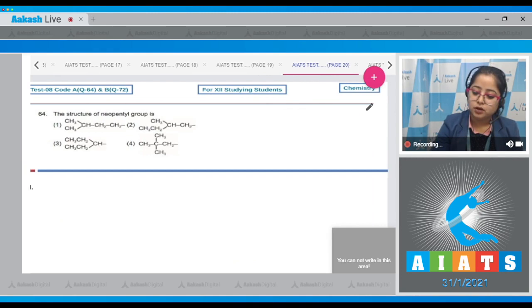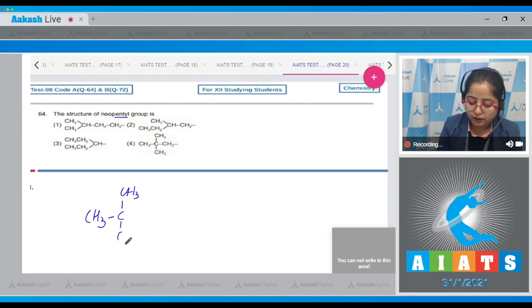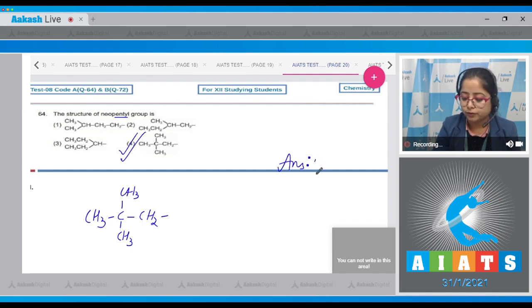Moving to next question, which is question number 64. Let's read it. The structure of neopentyl group is. Student, here I'm drawing the structure of neopentyl, a compound with 5 carbon atoms. So this is neopentyl. And among the given options, the structure which represents neopentyl group is option number 4. That means the correct answer is option number 4.